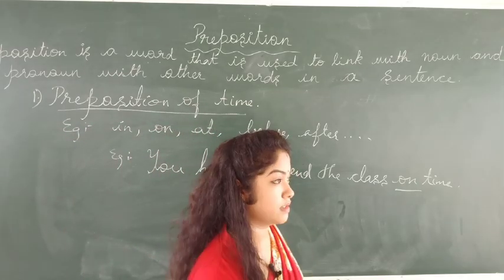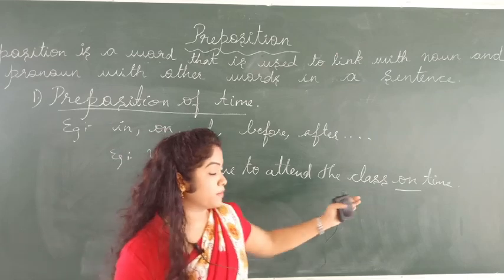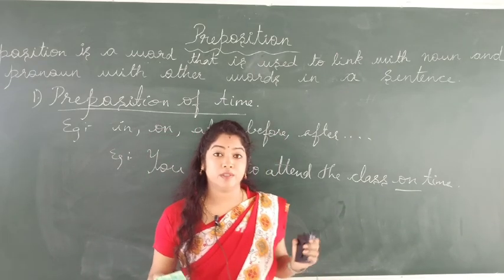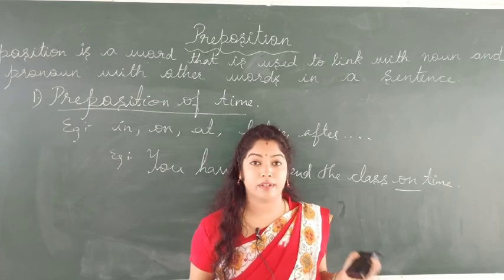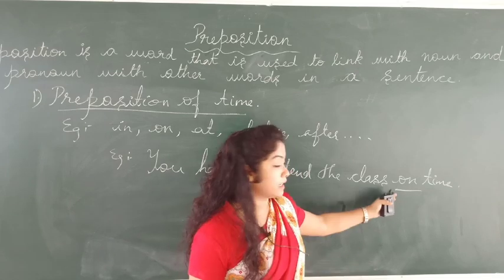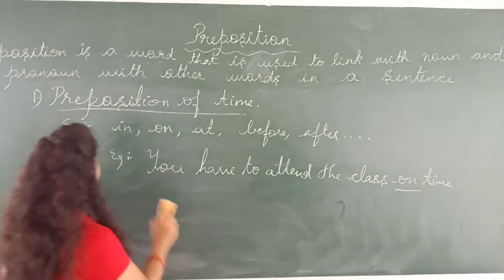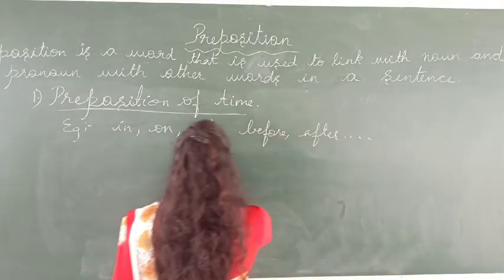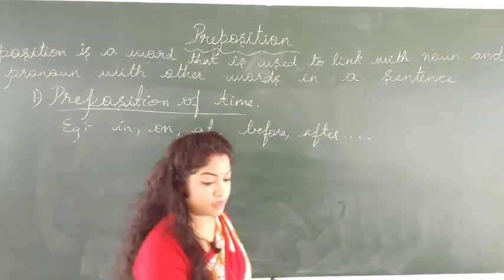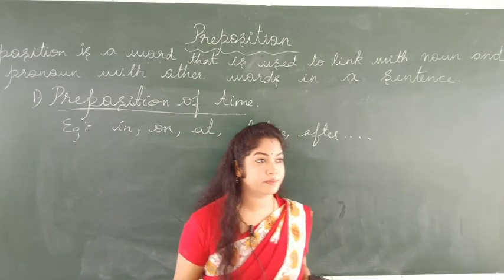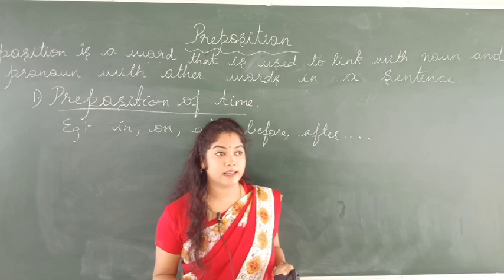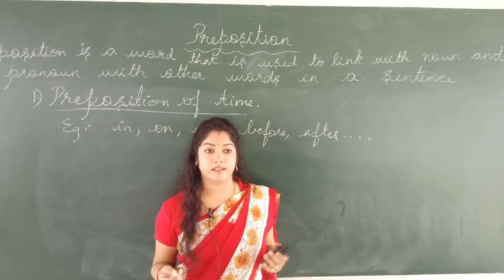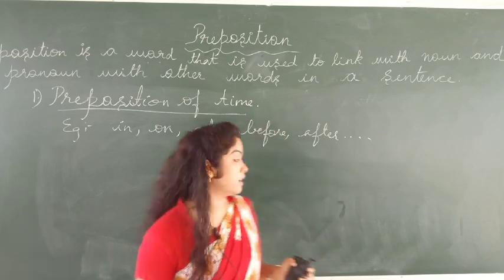She is telling the exact time. Just assume the class commences at 9 or 10, you should be there at least 5 or 10 minutes before the class starts. There is one more example. Now the teacher is telling, tomorrow I will conduct the class at sharp 9 o'clock.